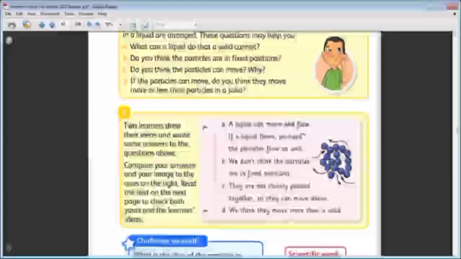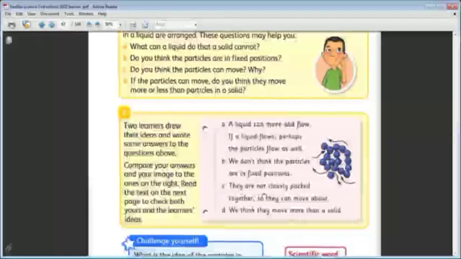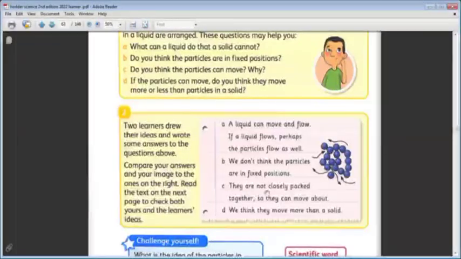Okay. We don't think the particles are in a fixed position. This is the answer for B. Do you think the particles are in a fixed position? They said no. The particles are not in a fixed position. Then C. Do you think the particles can move? They are not closely packed. They are talking about the particles of the liquid. They said that the particles of the liquid are not closely packed. They are not near to each other. So they can move about, can move around each other.